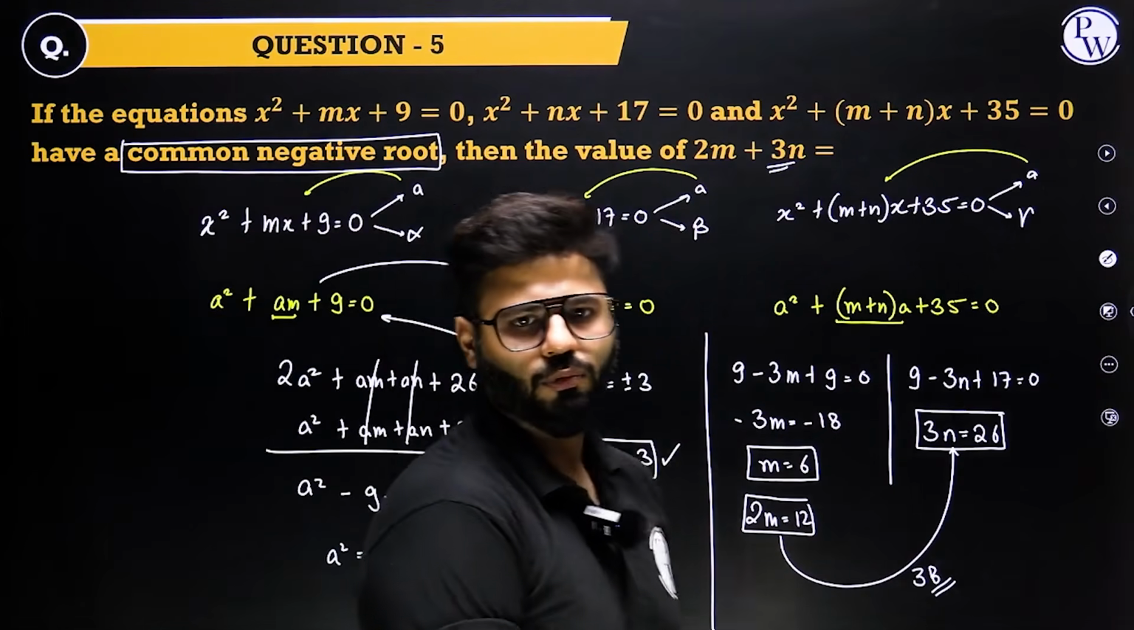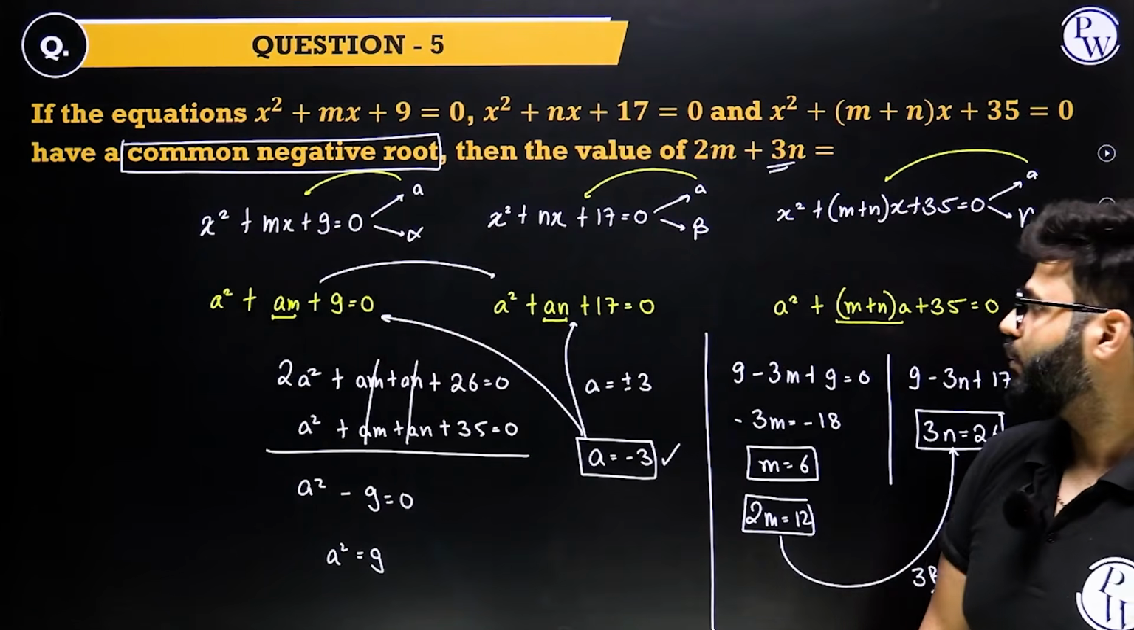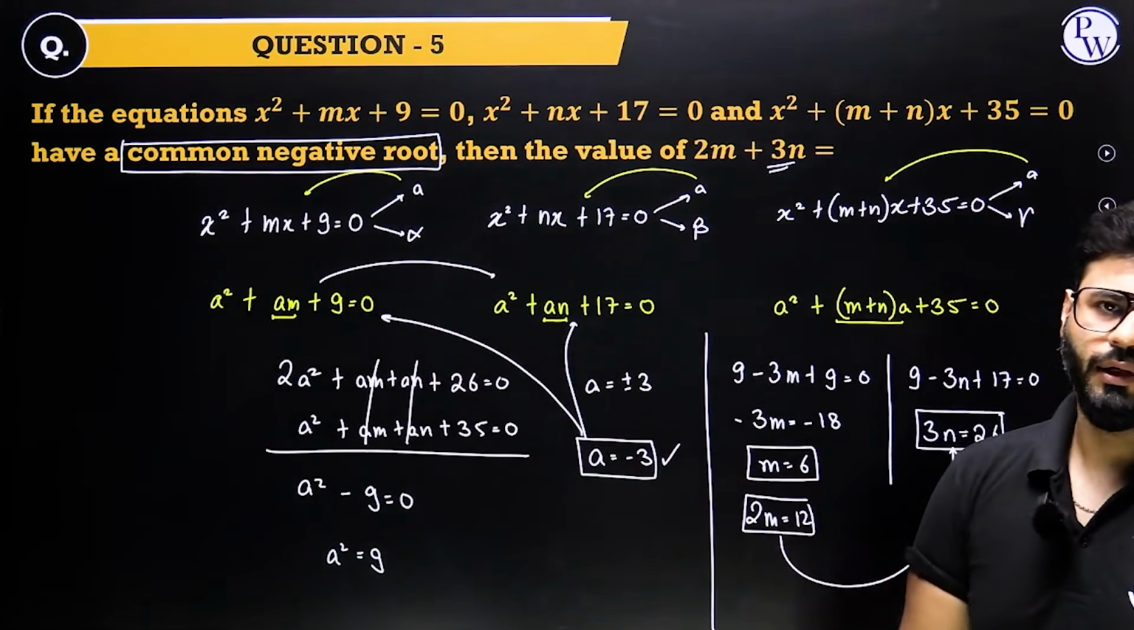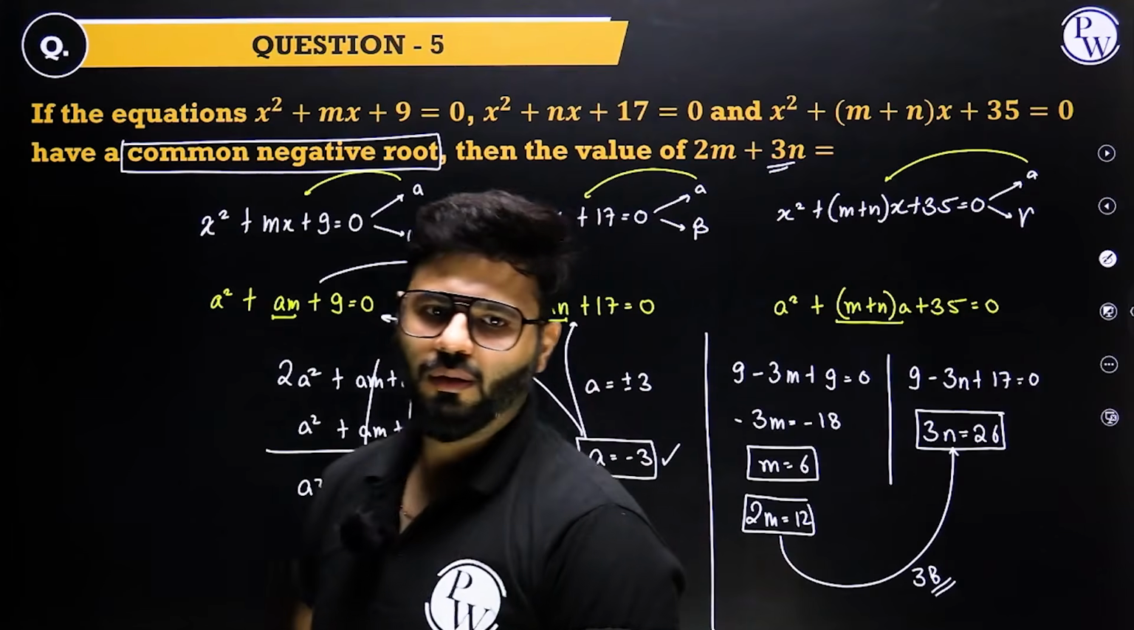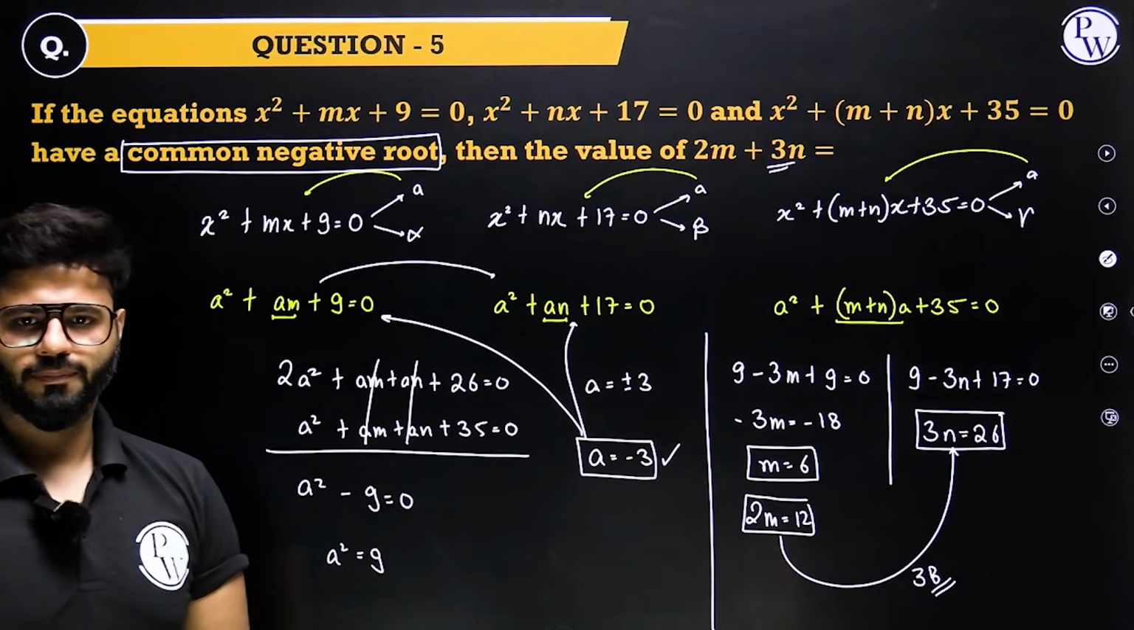Again, 4 to 5 lines, right? But some smart approaches, some observations which we need to make. If we can do that step, the rest is easy. The rest follows automatically.